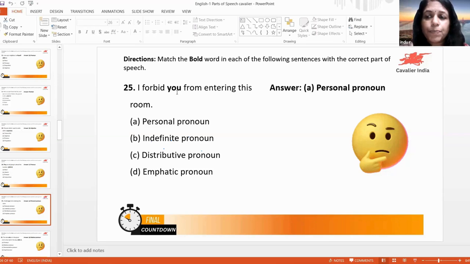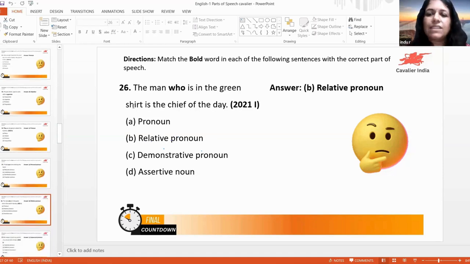From is a preposition. Entering will be the noun, which is gerund form. Okay, ing form is considered as a gerund form. Entering is the noun. This room. In that case, this will be the adjective and room will be the noun. This, as I told you, can be considered as a pronoun, which is a subject, demonstrative pronoun.